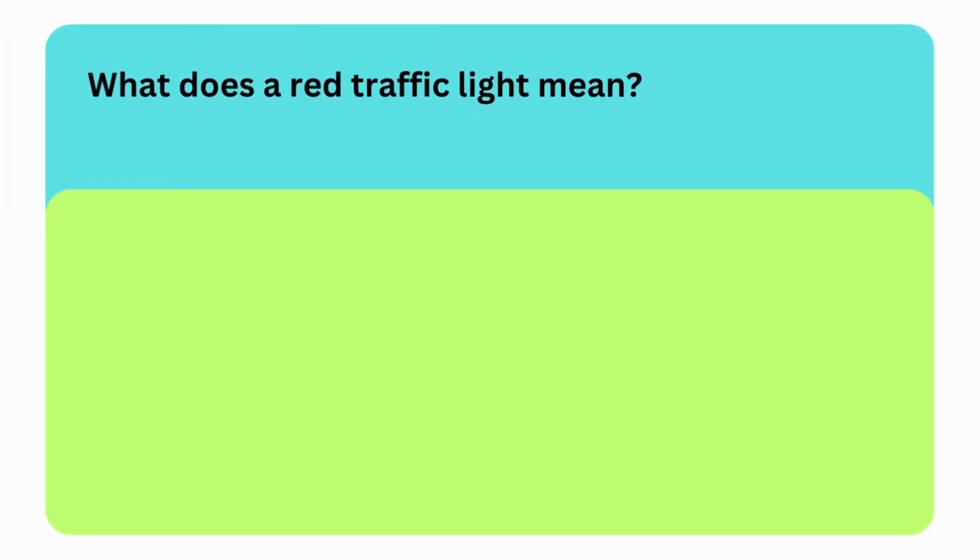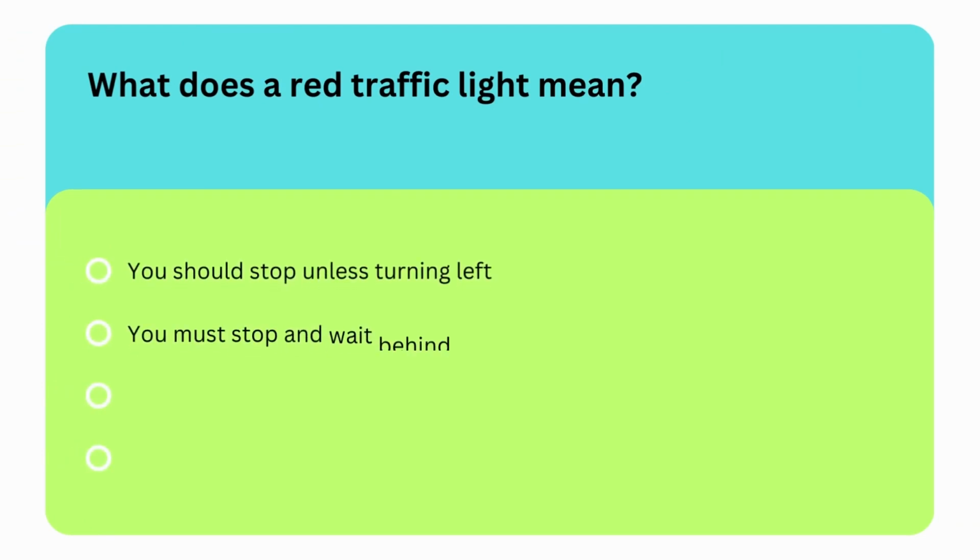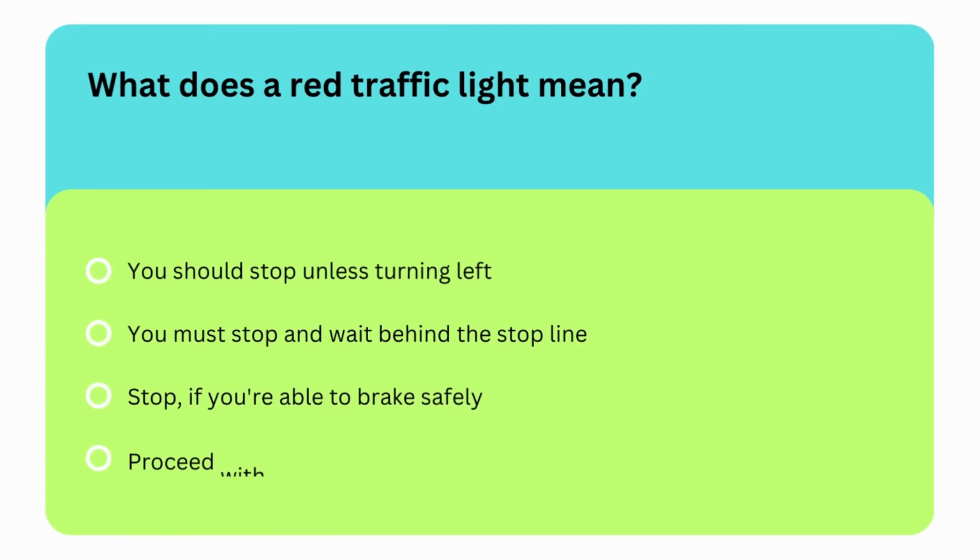Next question is, what does a red traffic light mean? Options are you should stop unless turning left, you must stop and wait behind the stop line, stop if you are able to brake safely, or proceed with care.